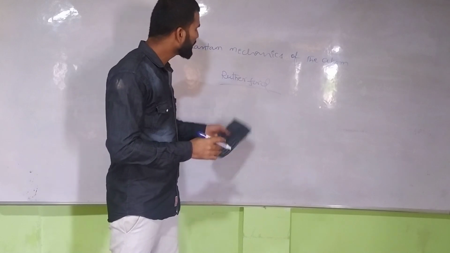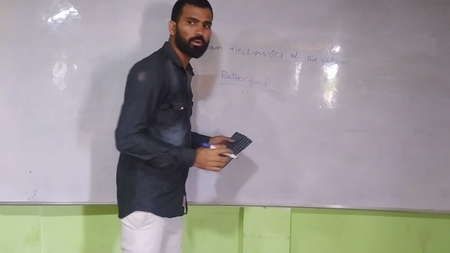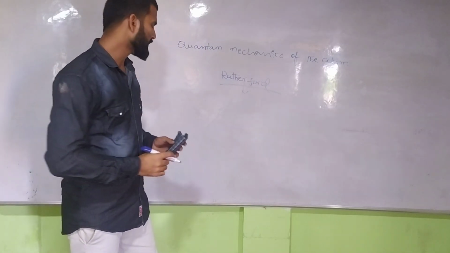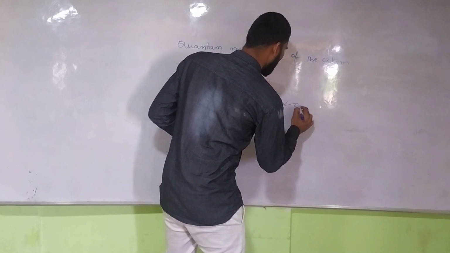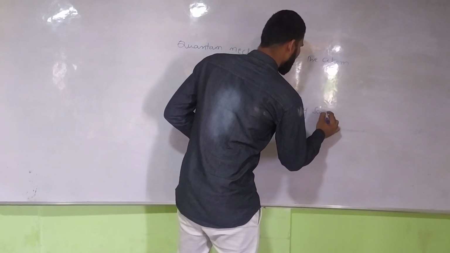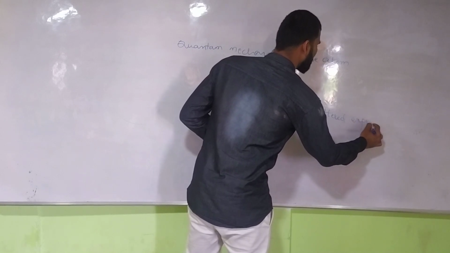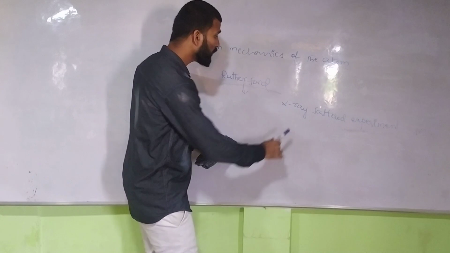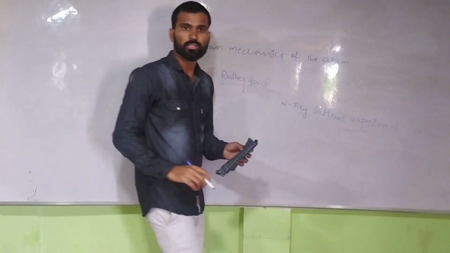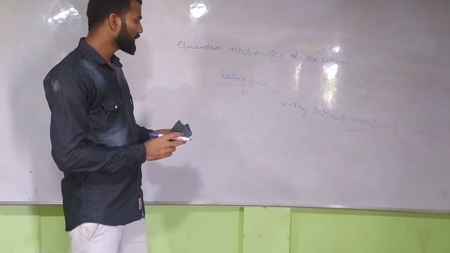So what exactly did he do? Rutherford performed one of the best experiments, you can say. That experiment is the alpha ray scattering experiment. What is the name of the experiment? Alpha ray scattering experiment.